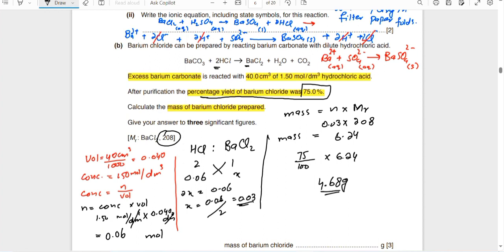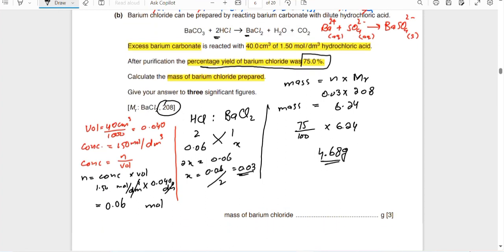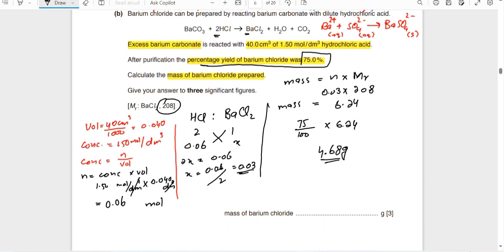So how are the marks distributed? The first mark is for calculating the moles of hydrochloric acid, whose concentration is given. The second mark is for calculating the number of moles of barium chloride from the ratio method of HCl to barium chloride. The third mark is for its mass by the simple formula, and then its percentage.